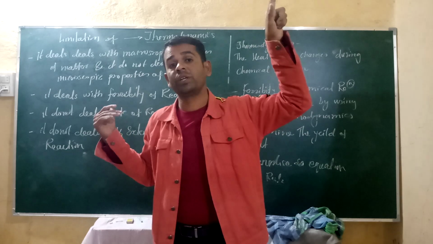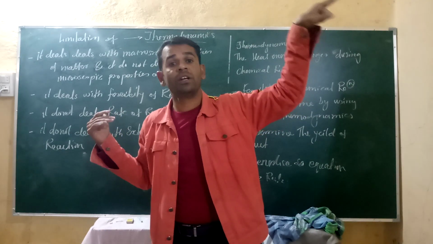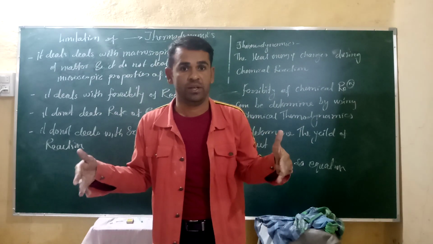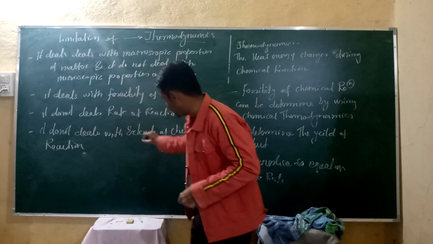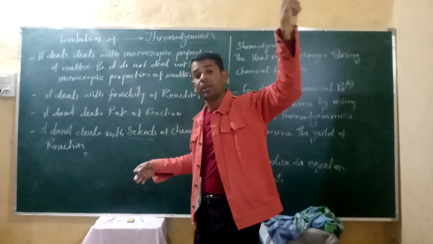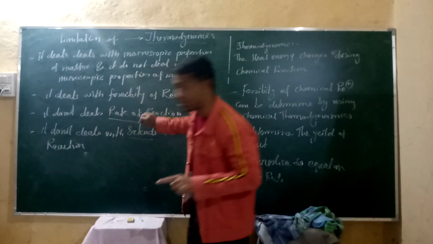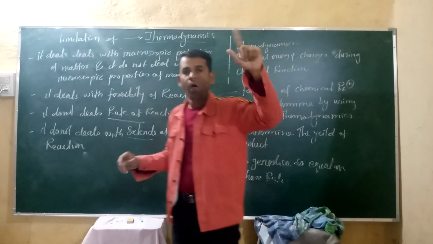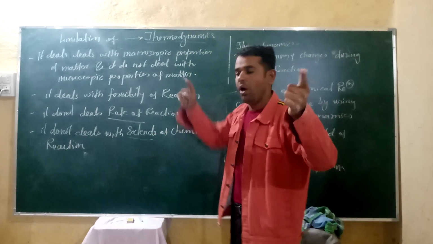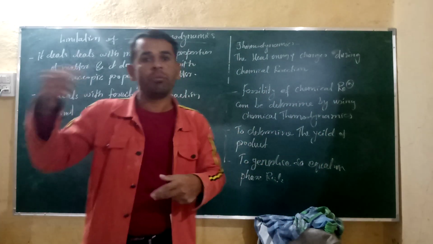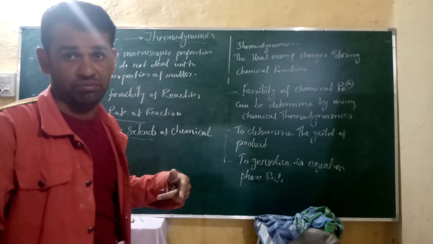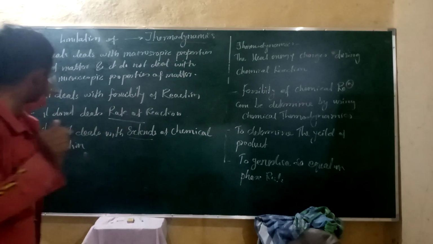Where we have to deal with the extent of chemical reaction, there is another topic, chemical equilibrium. In that topic we deal with the extent of reaction. And the rate of chemical reaction deals with chemical kinetics. There is another topic which is chemical kinetics, and in that topic we deal with the rate of reaction, isn't it? Okay, so those are certain limitations.